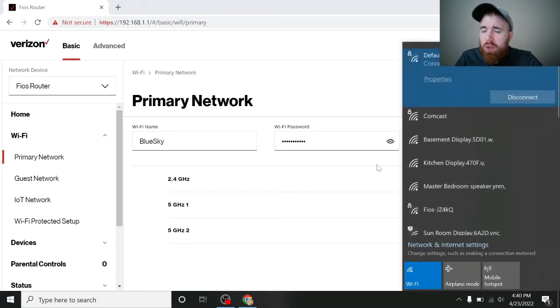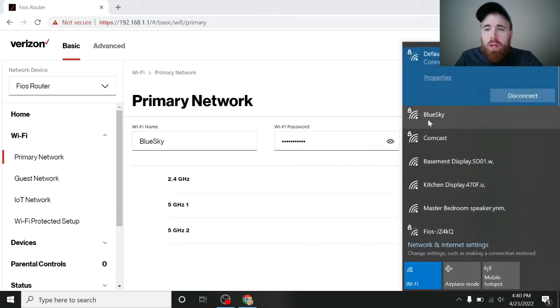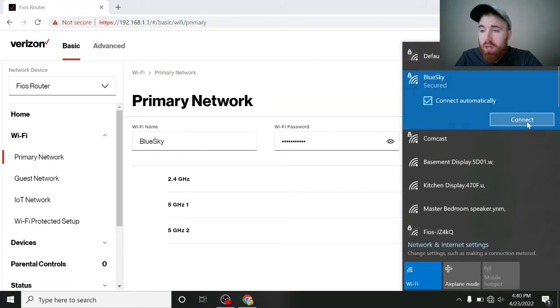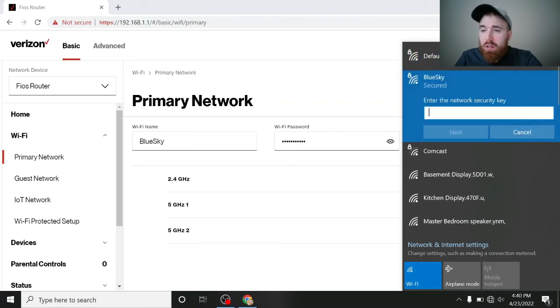So now if we click on our Wi-Fi name, we have the Blue Sky that we renamed it to. If we click on Blue Sky and connect, we can enter the password of whatever you made it. So if you made a new password in that password box, that's going to be the password from now on that you can share with people when they come to your house. If you kept it the same password as your router, which I suggest that you don't, it's going to be that password. So I'm just going to type in the password that I had.